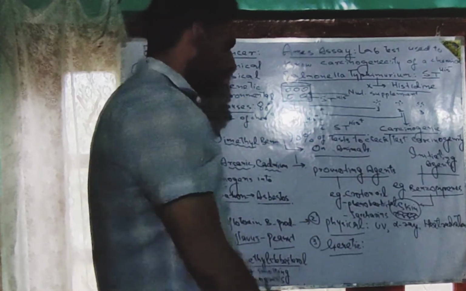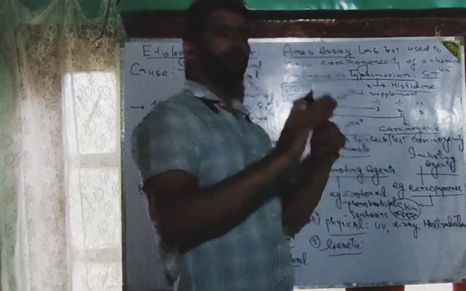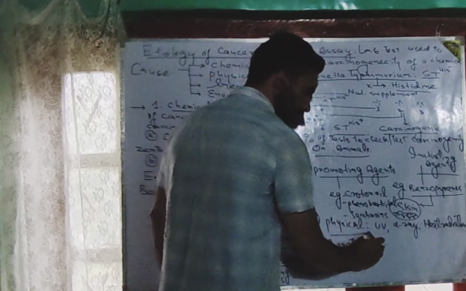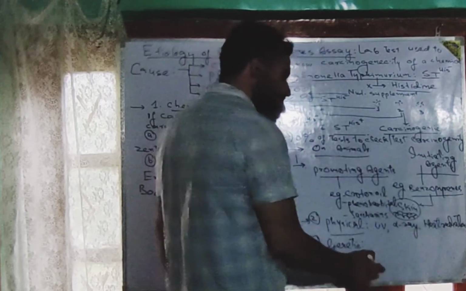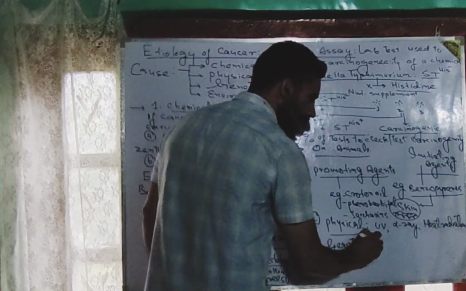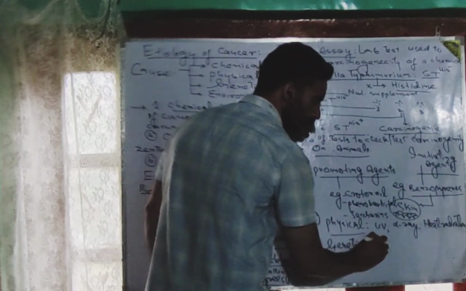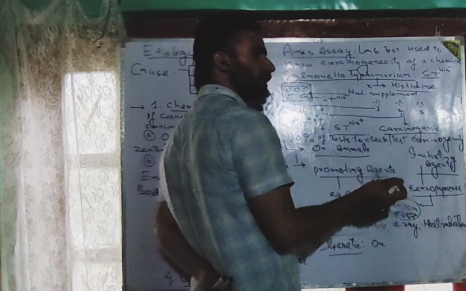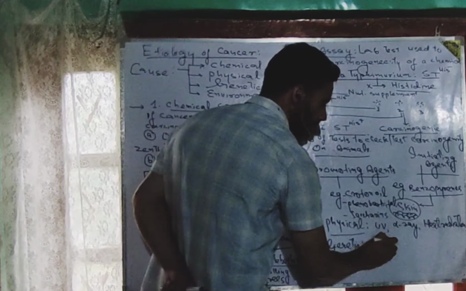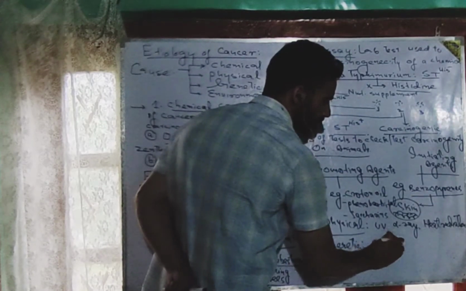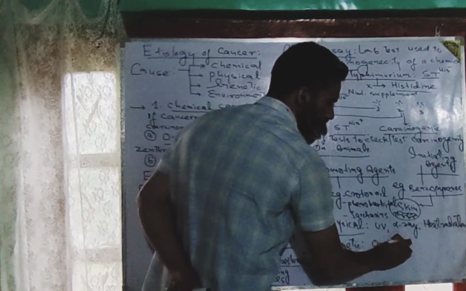See, every person's DNA has two types of genes. One type of gene has the ability to guide the cell to become a cancerous cell. Such type of genes are called oncogenes or cancer causing genes.